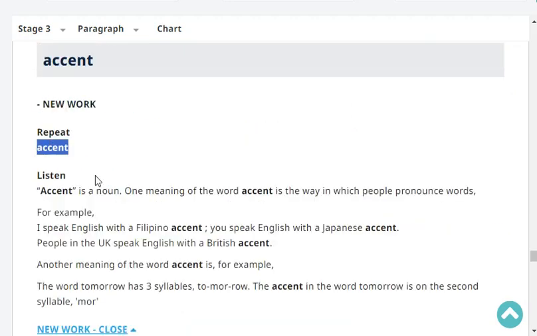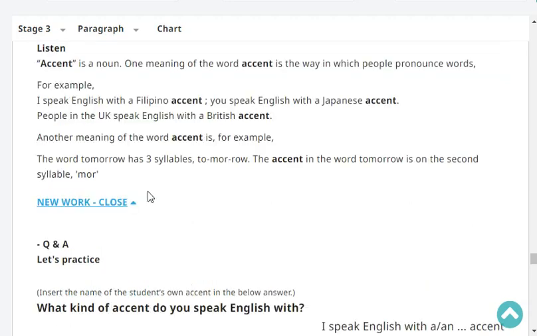Next, repeat: accent. Accent. Very good. Okay, listen. Accent is a noun. One meaning of the word accent is the way in which people pronounce words. For example, I speak English with a Filipino accent. You speak English with a Japanese accent. People in the UK speak English with a British accent.